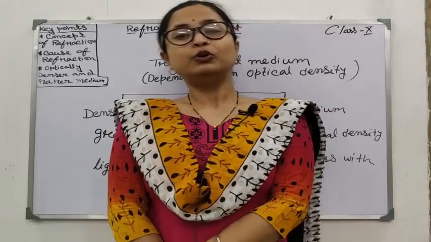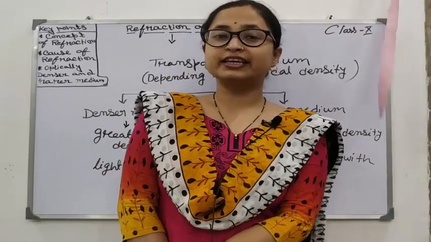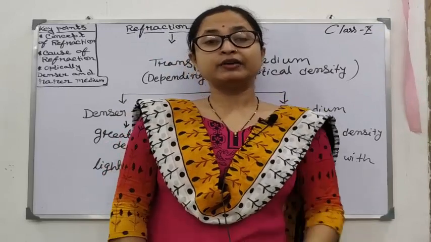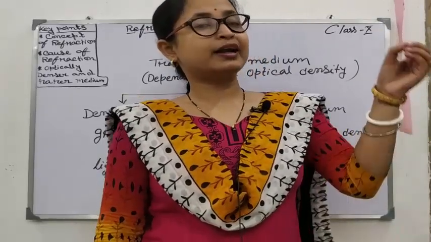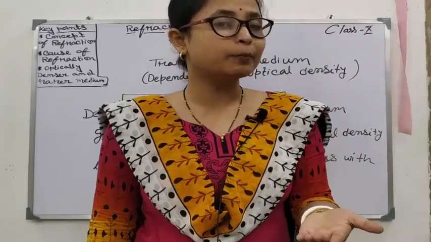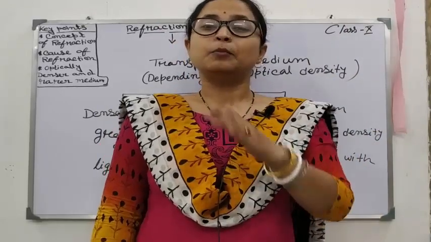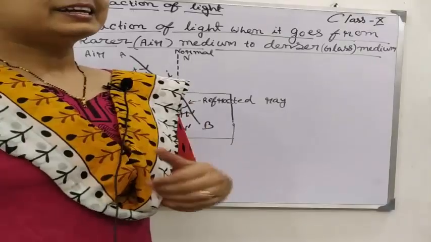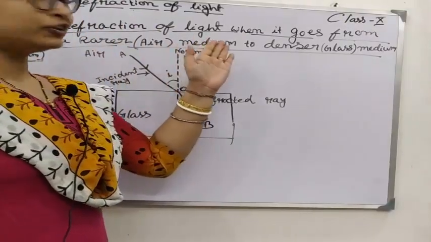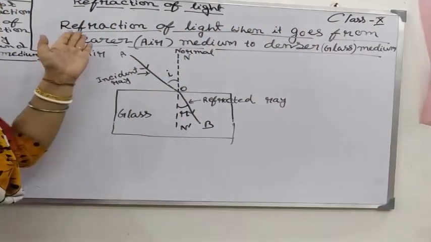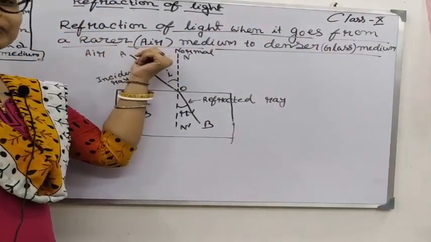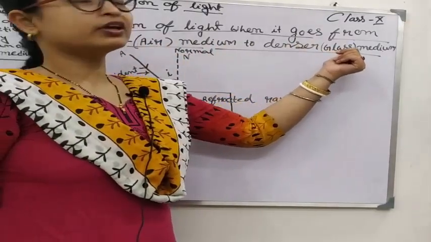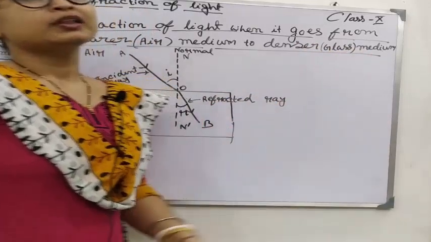Now we have to learn how refraction takes place in case of optically rarer medium and denser medium. For example, if the light ray enters from rarer medium to denser medium, then what happens? Or whenever light passes from denser medium to rarer medium, what happens? Let us learn. Let us first learn refraction of light when it goes from a rarer medium, here I have taken air as an example, to a denser medium. As a denser medium I have taken glass, you can take water also. Then what happens?